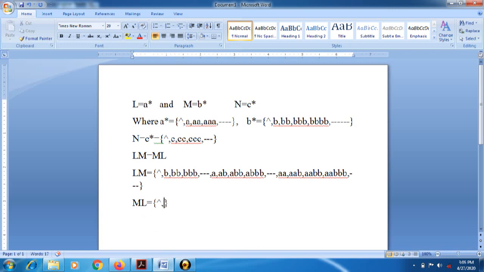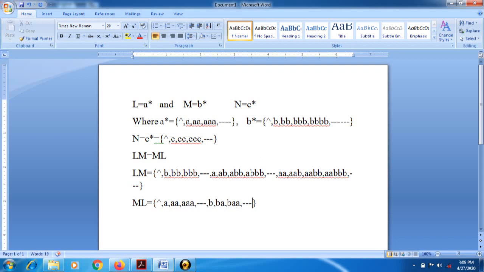Null is the common part. Now the first value we have to take from the M set, and that M contains B. So B with null, we have taken null with A, A only, null with double A only, and so on. After that we will start with B. B with null, B only, B with A, B with double A, and so on.